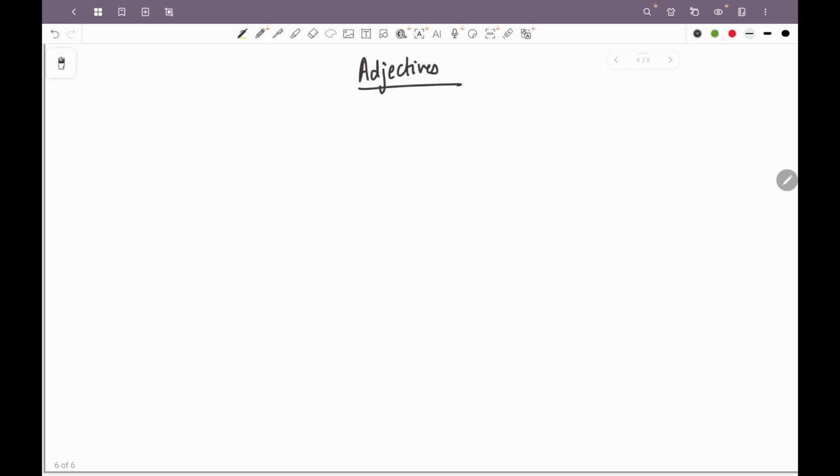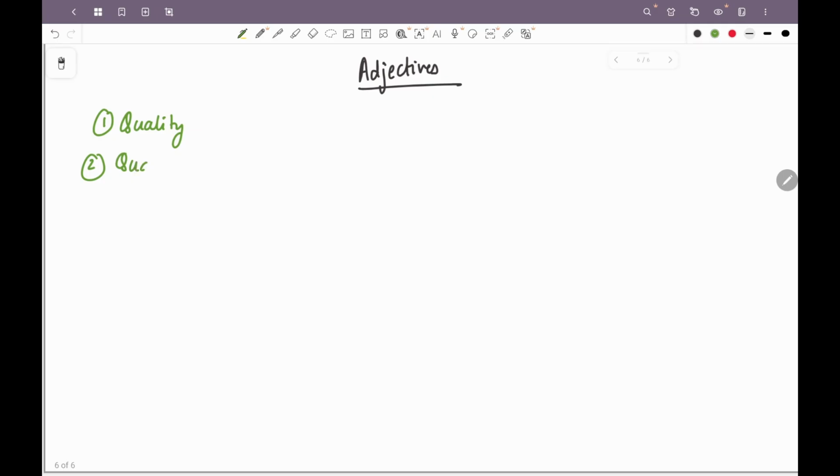So if we take a look at the types of adjectives, first is adjective of quality, which will talk about what kind of a noun or a pronoun it is. Is it pretty, ugly, fresh, tall? These are qualities of nouns and pronouns, so this will be adjective of quality.